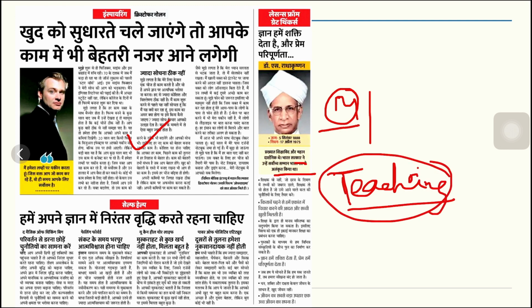Another is ज्ञान हमें शक्ति देता है और प्रेम पूर्णता. As you know, Dr. S. Radhakrishnan, he was awarded Bharat Ratna. He has been our president also, and he was very much into teaching. So for him teaching was the first profession. Teaching is right now getting hampered because other persons do not want to become a teacher. So he says that teacher is the one, शिक्षक जो है वो छात्र के दिमाग में तथ्यों को जबरन नहीं डाले. शिक्षक वह होता है that teaches the student what and how to deal with tomorrow's complexities. Another is अपने ज्ञान में निरंतर वृद्धि करती रहनी चाहिए. So परिवर्तन से डरना नहीं छोड़े.